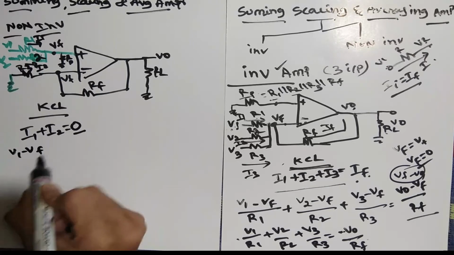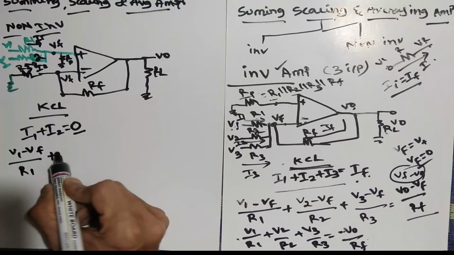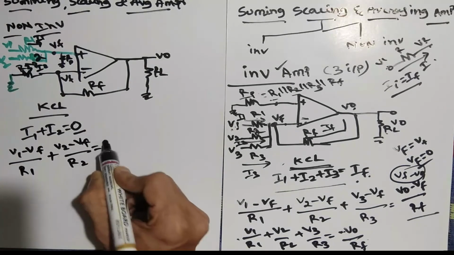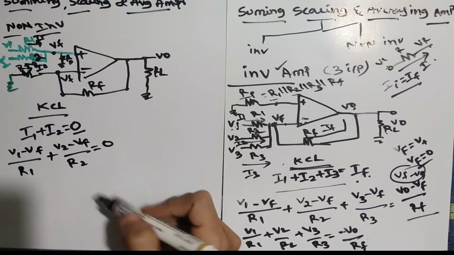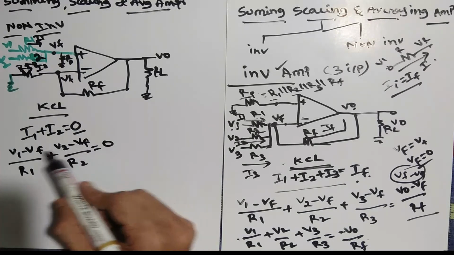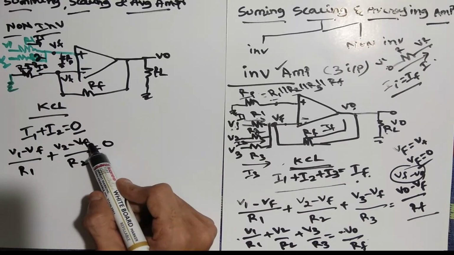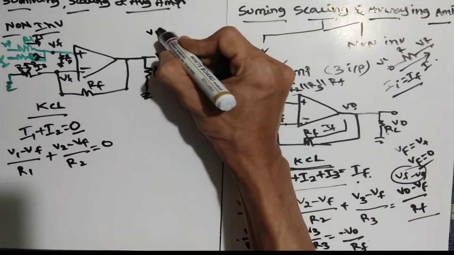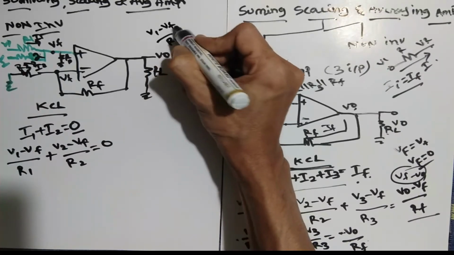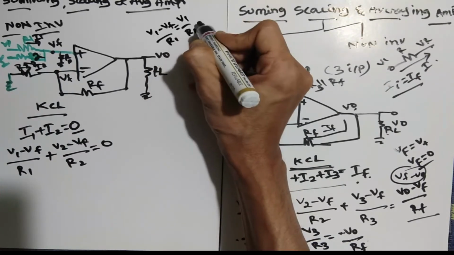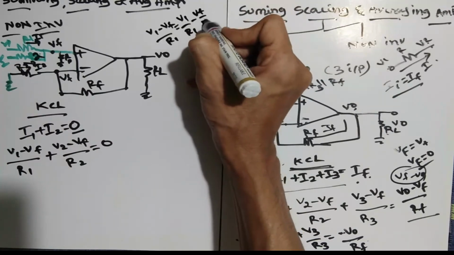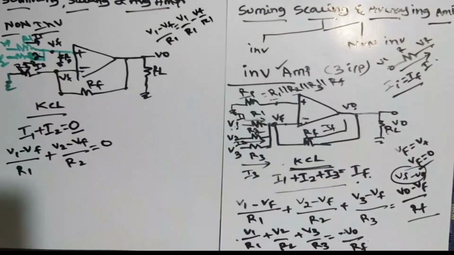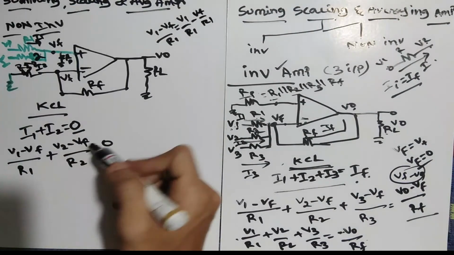V1 minus VF divided by R1 plus V2 minus VF divided by R2 is equal to 0. From this, our aim is to make VF common. You can take VF outside. How can we make that? You may remember that V1 minus VF divided by R1, I can write as V1 by R1 minus VF by R1. So this is the common terminology. That means I can isolate V1 and VF. The aim is I want to keep only VF on one side.